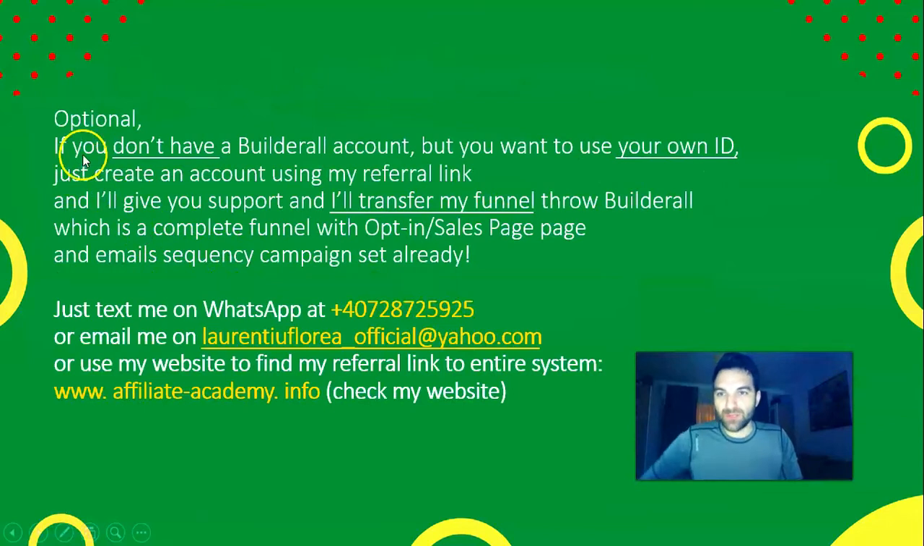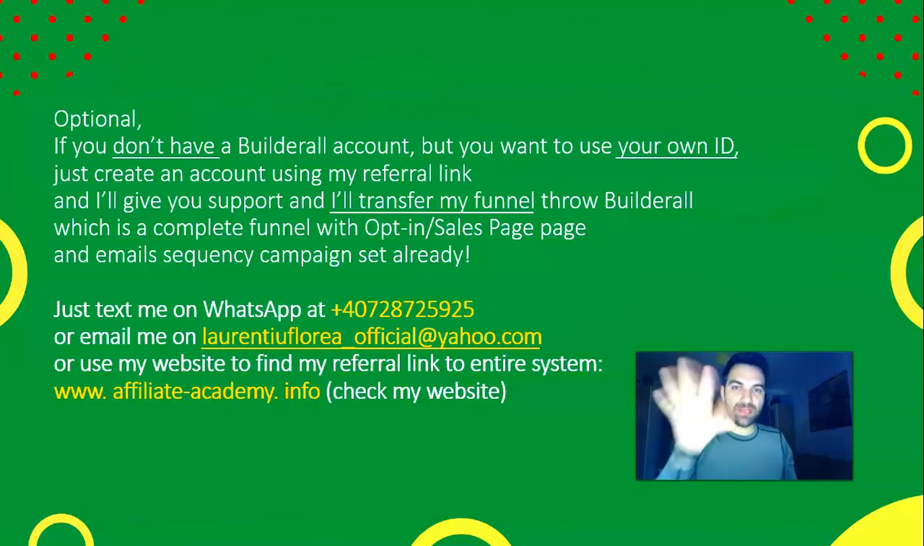Let's continue. Optional: if you want to use your own ID but you don't have a BUILDERALL account, just create a new account using my referral link, and I give you support, and I'll transfer my funnel to your BUILDERALL, which is a complete funnel with opt-in page, sales page and email sequence campaign already set. So if you use your ID, use your ID. If you don't want to use your ID, use my ID. But if you want to use your ID and don't have an account, create a new account, and I will help you.